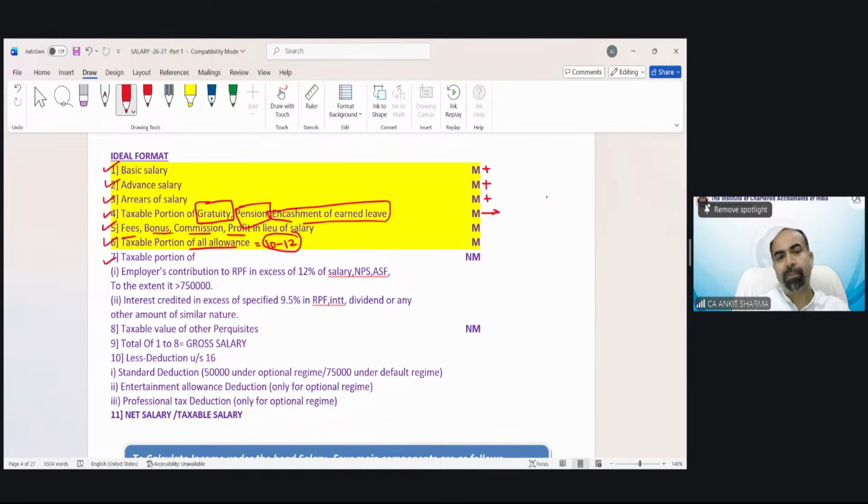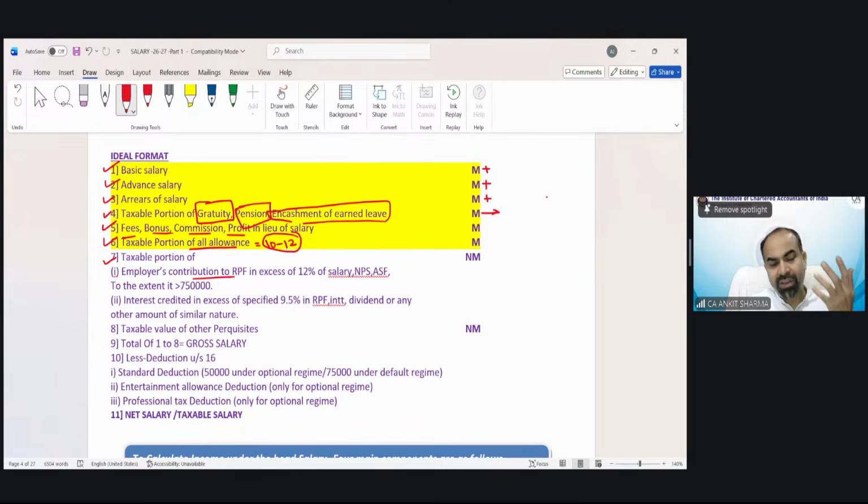Taxable portion of employer's contribution to RPF. What is RPF? Recognized Provident Fund. What are the concepts? We will discuss each and every point in detail. This is the chapter that we have left to cover. It is almost a 140-page chapter.